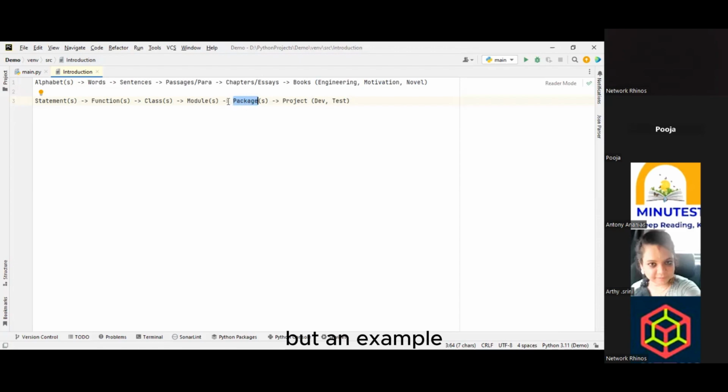For example, once you are strong with these core Python concepts, and you would like to go ahead with web UI testing, then you have to learn the Selenium package. In case you would like to go ahead with web development, then you have to learn the Django package. For development, we have one package; for testing, we have another package. You have to learn those different packages depending on which project you are going to work on in the future.